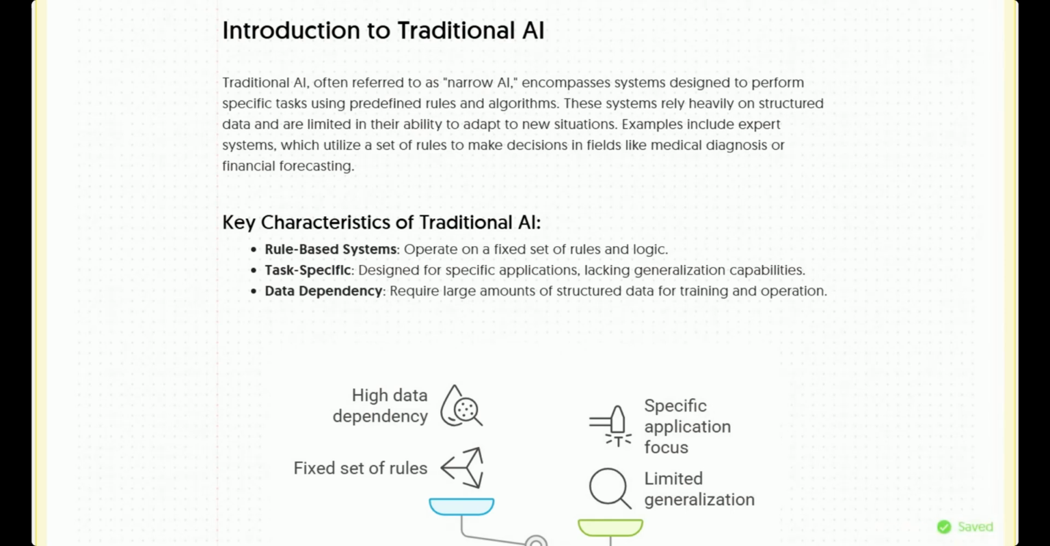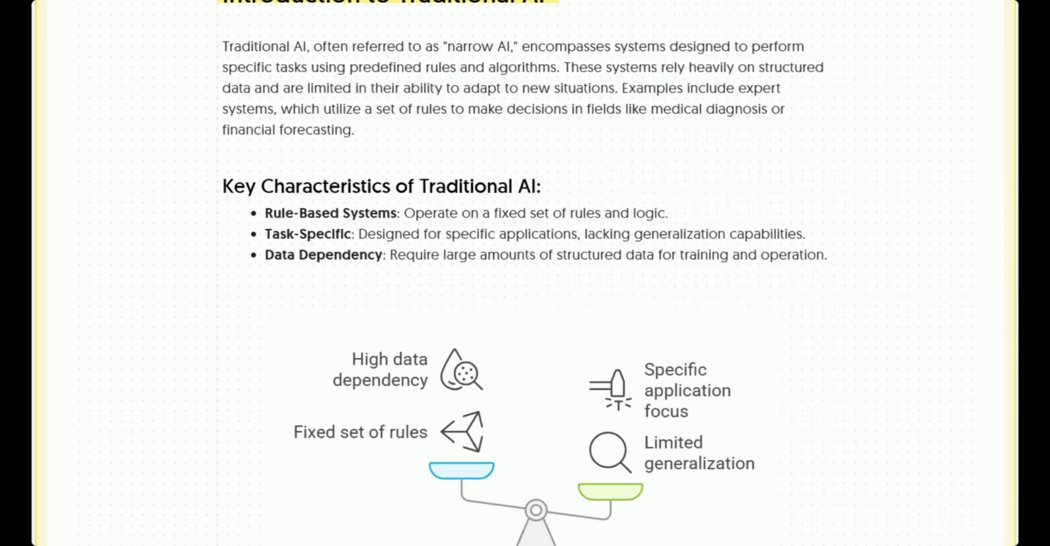Okay, so let's move forward with the introduction to traditional AI. What is traditional AI? Traditional AI is often referred to as narrow AI. It encompasses systems designed to perform specific tasks using predefined rule-based algorithms. These systems heavily rely on structured data and are limited in their ability to adapt to new situations. For example, expert systems utilize a set of rules to make decisions in fields like medical diagnostics or financial forecasting.